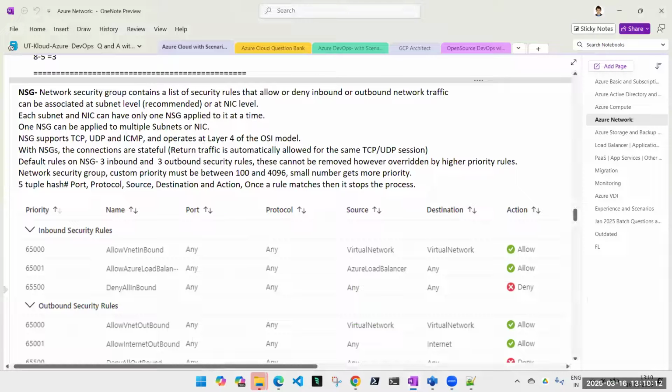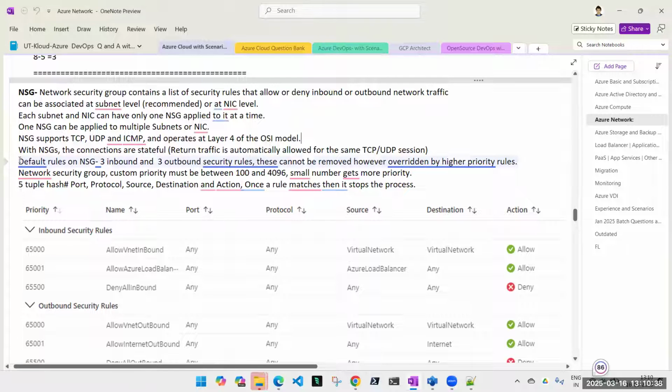Now let's go ahead and check a few quick details. So remember this thing, read this one properly. This you can ignore. It is a little in depth, and they won't even ask you in the interview. So point number 4 and 5 you can ignore. NSG supports TCP UDP, that point you can ignore.